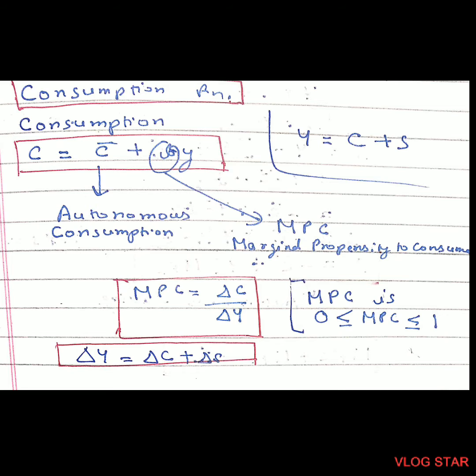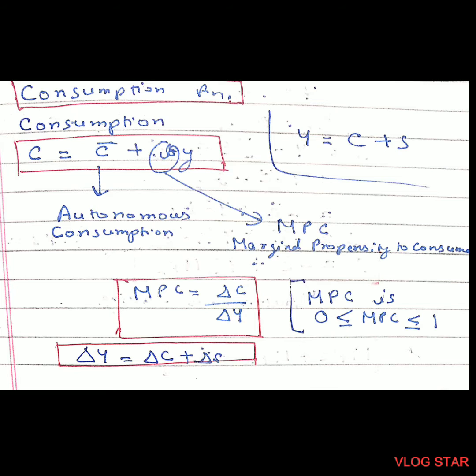See, every person who is alive on this planet needs food and essentials to survive, whether he is earning or not. Let it be a newborn child or an old person. Though they are not earning, they still need something to consume, right? Something to eat, something to wear, and so on. This is called autonomous consumption, which can never be zero till you are alive. You can call autonomous consumption the minimum consumption that you need to survive.